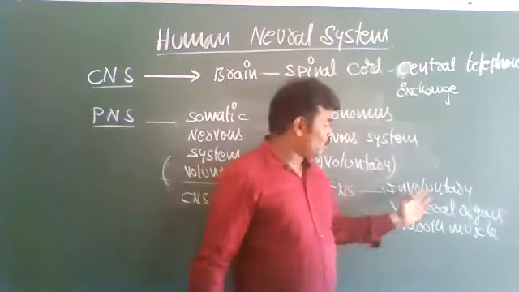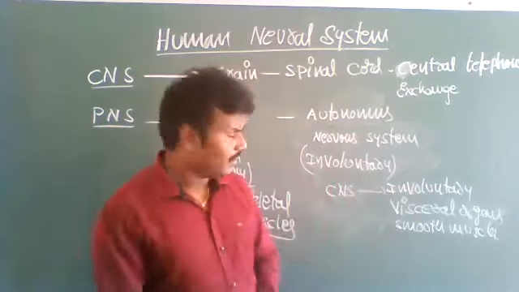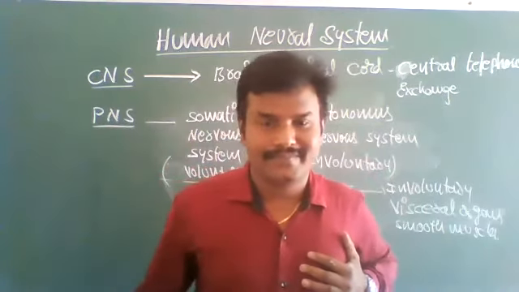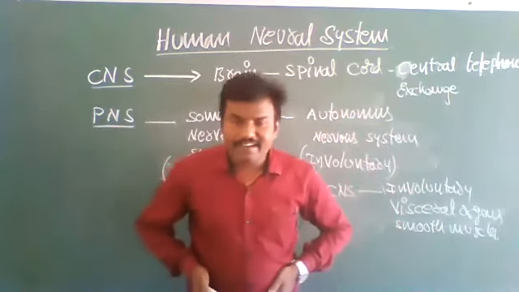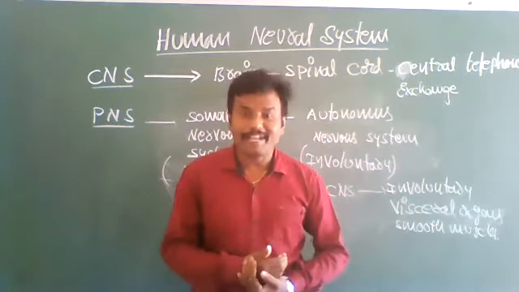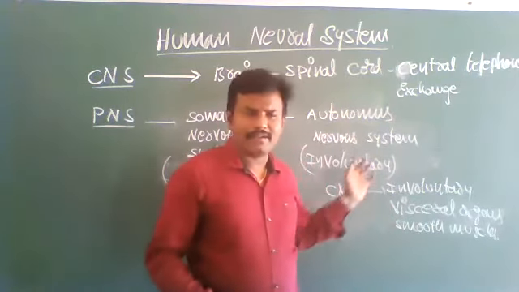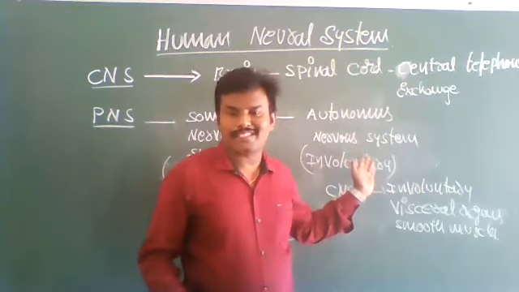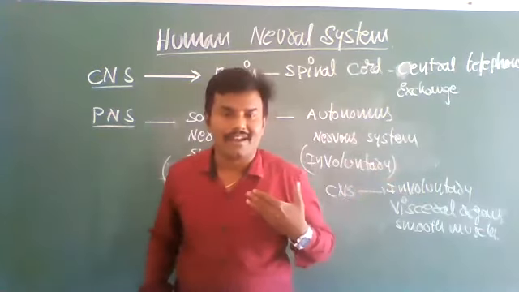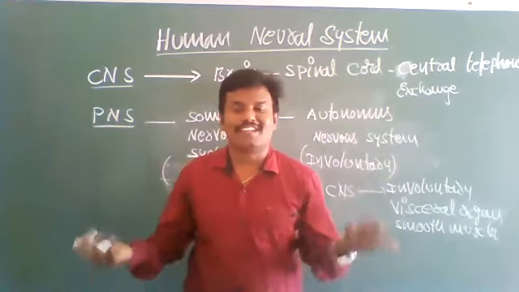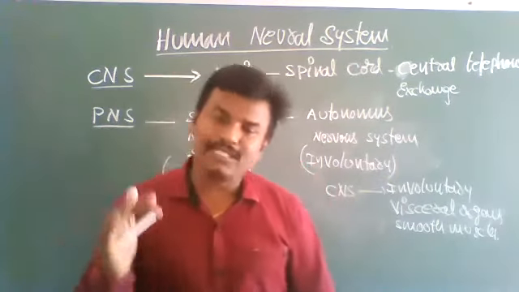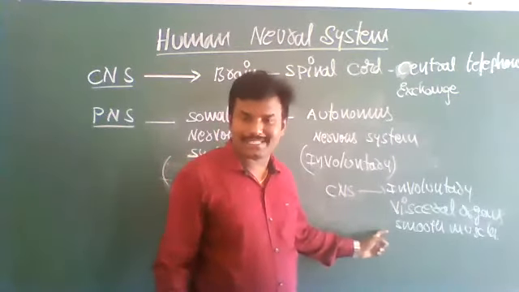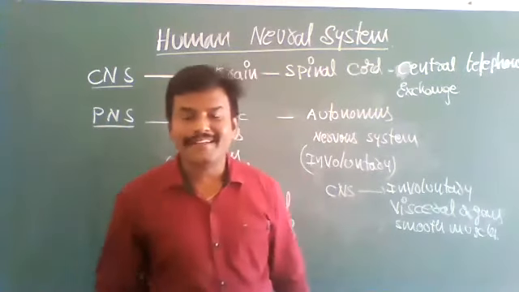What are these involuntary organs? These neurons control the activities of our heart, kidneys, liver, and blood vessels. Those activities are under the control of the autonomous nervous system. Those organs' functions are not under our will. When they will contract, when they will relax, we don't know. That is why they are called visceral organs, internal organs, also called smooth muscles or unstriated muscles.